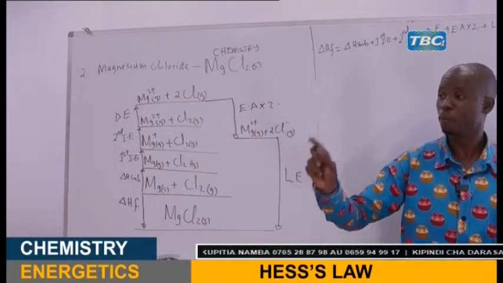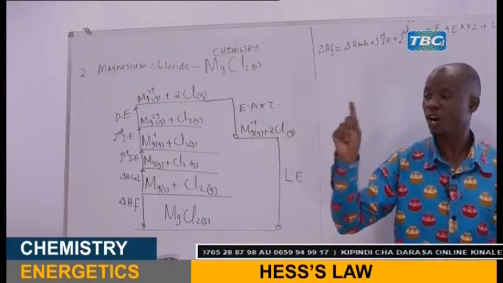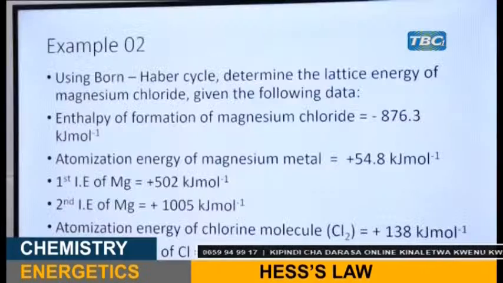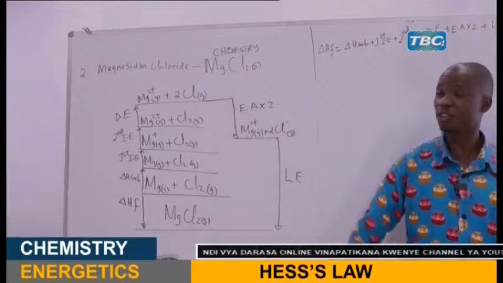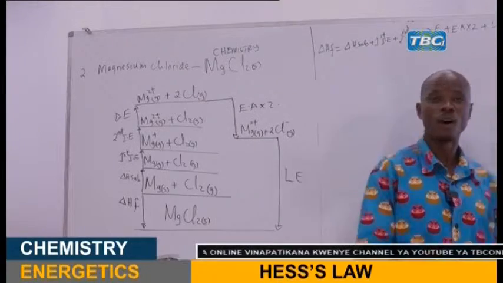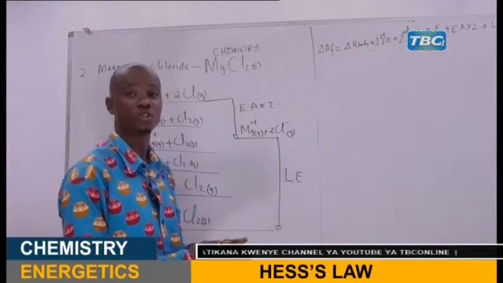That's why I told you, before you make any calculation, you have to draw the Born-Haber cycle. In the given equation, you are given the atomization energy of chlorine. But in the Born-Haber cycle, which is the correct way of solving this problem, dissociation energy is needed. So you have to follow the Born-Haber cycle. Now, my dear student, how to determine the dissociation energy?